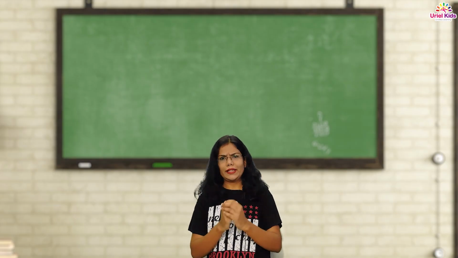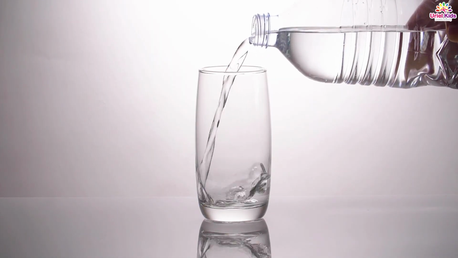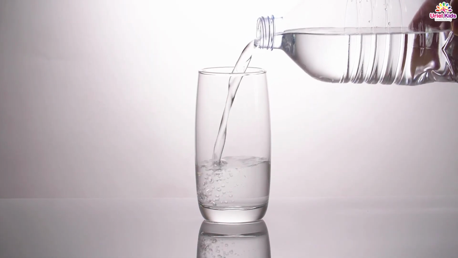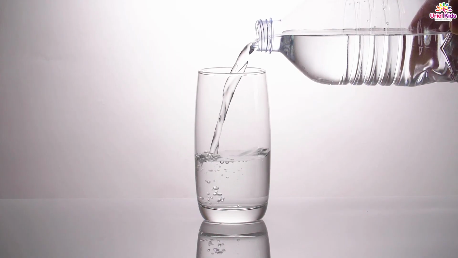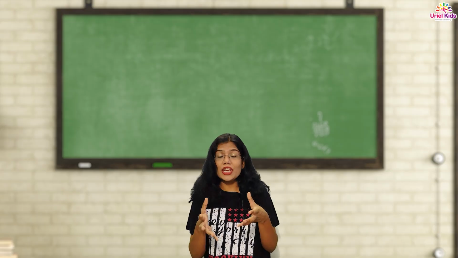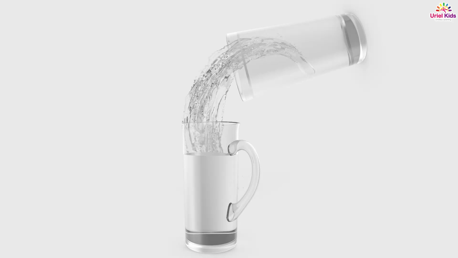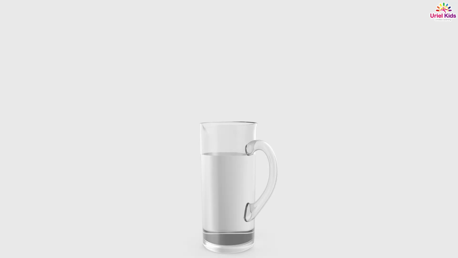So you do one thing. You take a small cup and a bigger cup. Fill a little amount of water in the small cup. Then transfer the same amount of water to the bigger cup and see what happens. Liquid changes its shape according to the vessel. When it is in a small cup, it takes that area. When you put it in the bigger cup, it takes the cup's area.